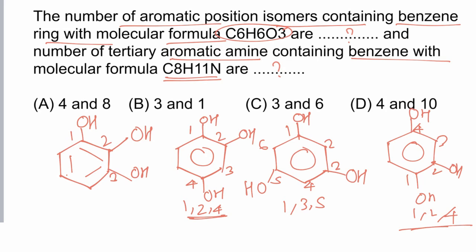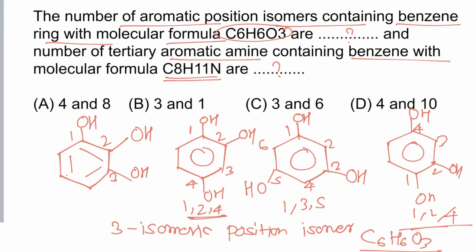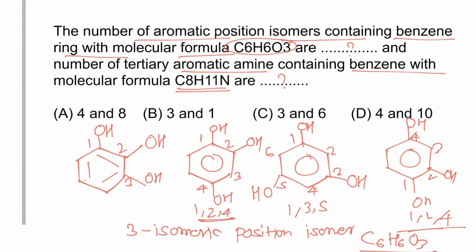So 3 isomeric position isomers can be written for molecular formula C6H6O3.